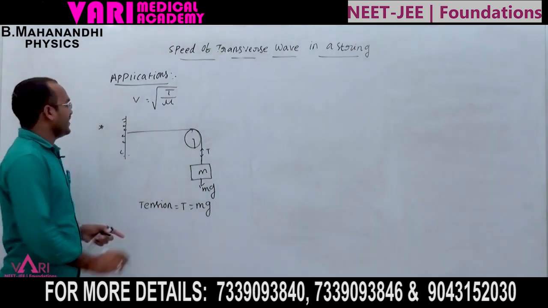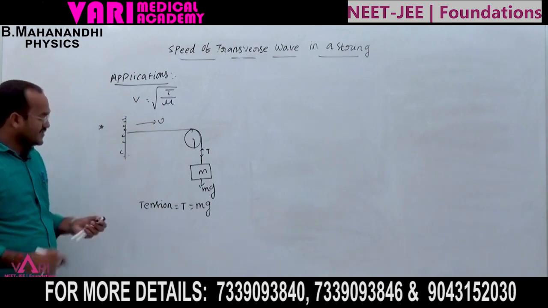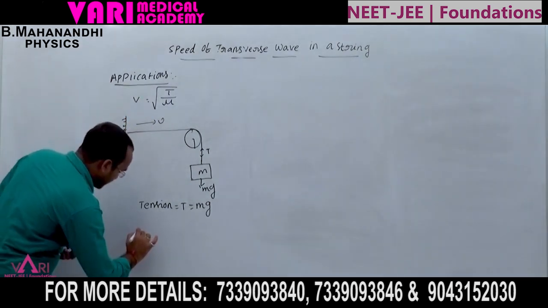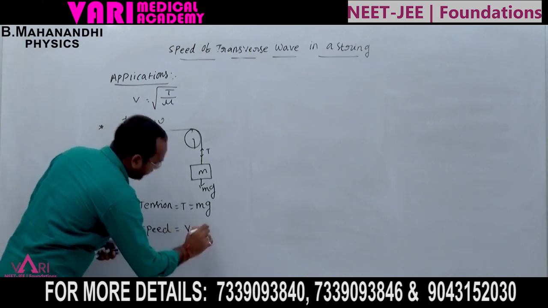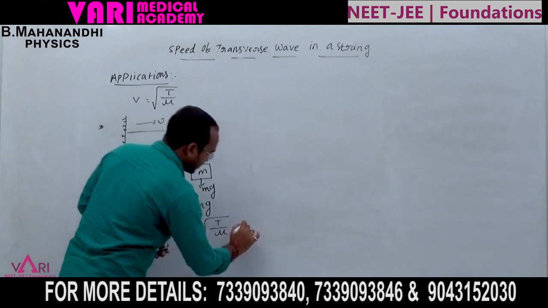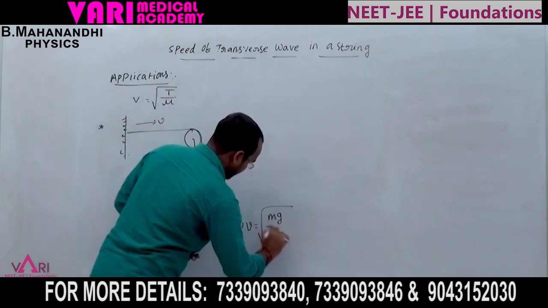How much is the speed of the string? V equal to root of T by mu, which means V equal to root of mg by mu.